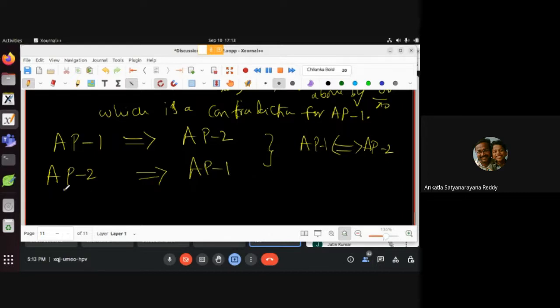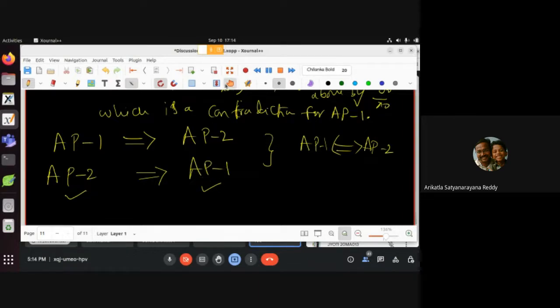Now how do we prove AP2 implies AP1? We are assuming AP2: for any positive real number x and any real number y, there is n such that nx is greater than y. But AP1 says the set of natural numbers is not bounded above in R. That we need to prove.